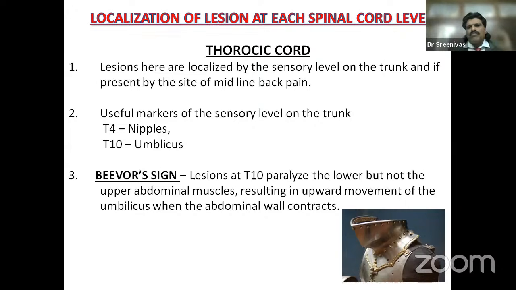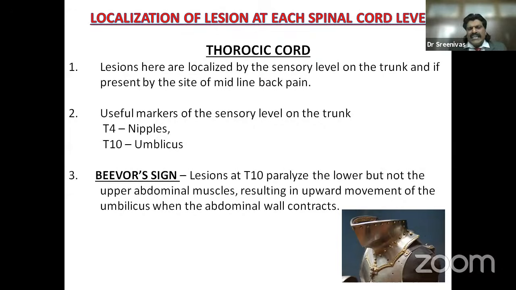The nipples correspond to T4 and the umbilicus corresponds to T10. So we don't have much motor, but by sensory level we can localize in the thoracic cord. And one important sign they'll always ask in exams when you get a case of paraplegia is, what is Beevor's sign? Very, very important, especially for postgraduate examinations.